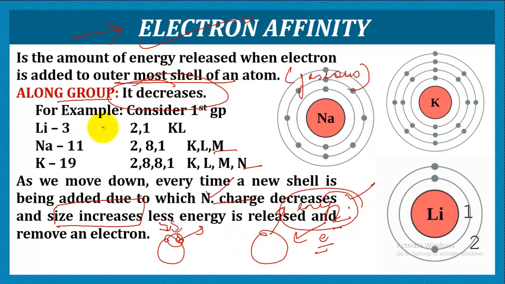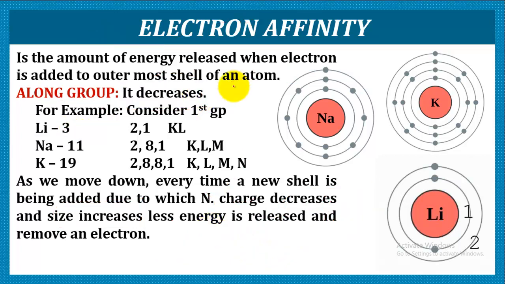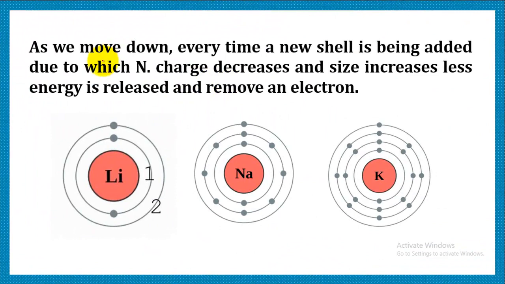Right, so along group, it decreases. So you're going to write like this: as we move down, every time a new shell is being added, due to which nuclear charge decreases, size increases, due to which less energy is released.